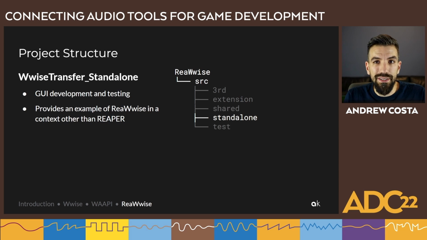The next folder is called Standalone. The project in here contains code to launch ReaWwise as a standalone application. It's mainly used for GUI development and testing. There's no connection to Reaper. All of the data that would be expected from Reaper is mocked. We also wanted to provide an example of Rewise in a context other than Reaper.